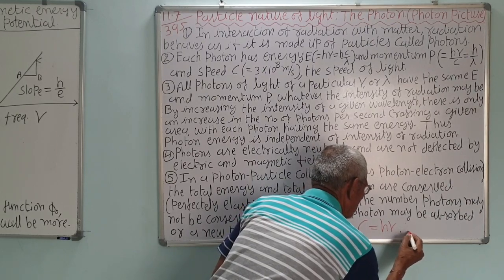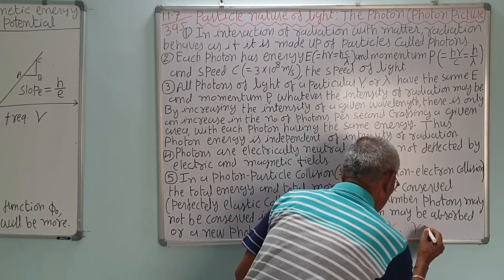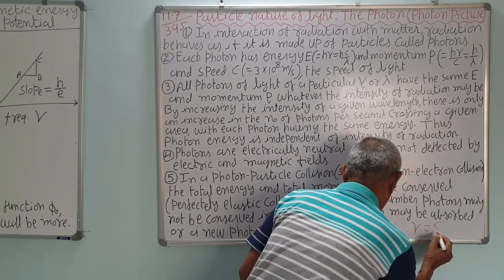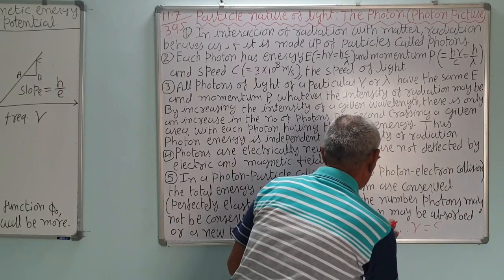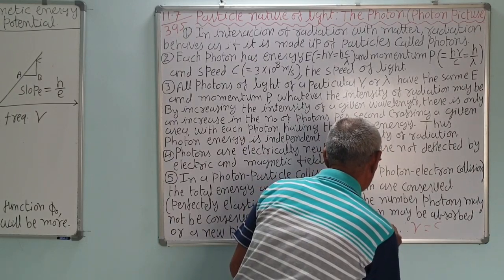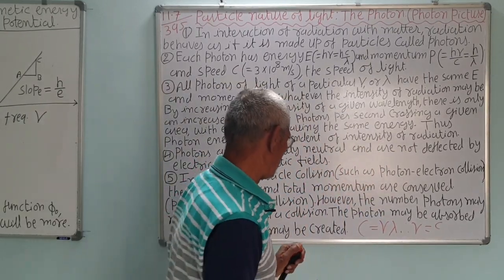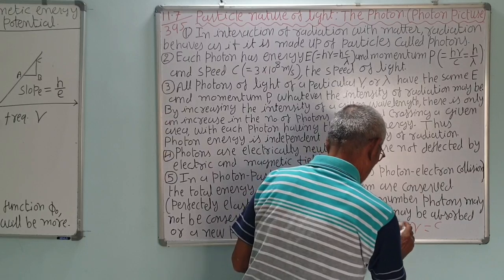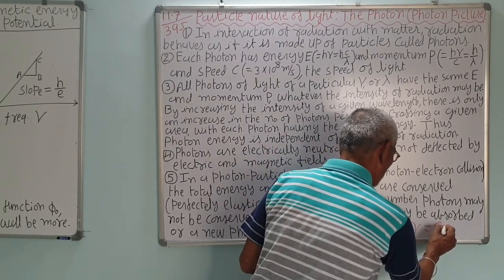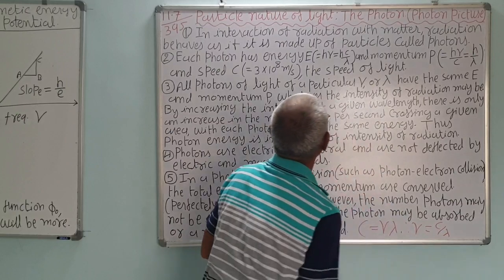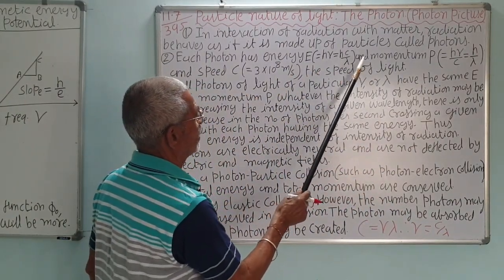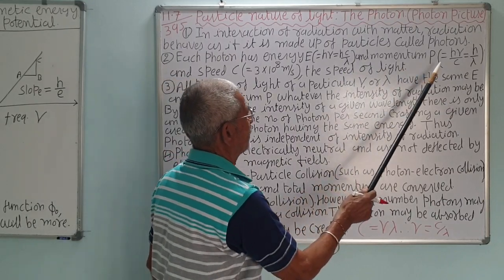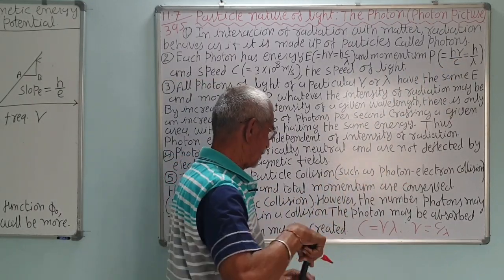The velocity of light c is equal to nu lambda. Frequency into wavelength is also velocity. Correct? These are different equations. So, nu is equal to c upon lambda. So, you can put this in h nu, and nu is equal to c upon lambda, and the momentum P is equal to h nu upon c.